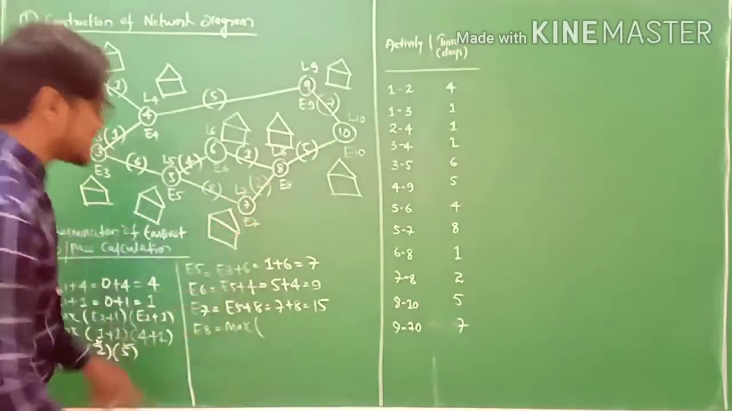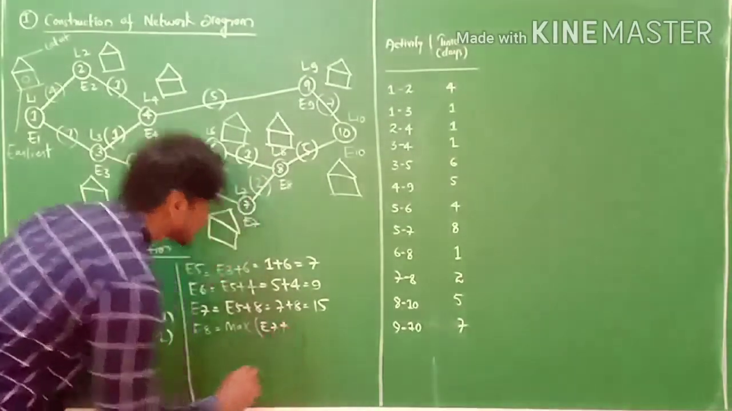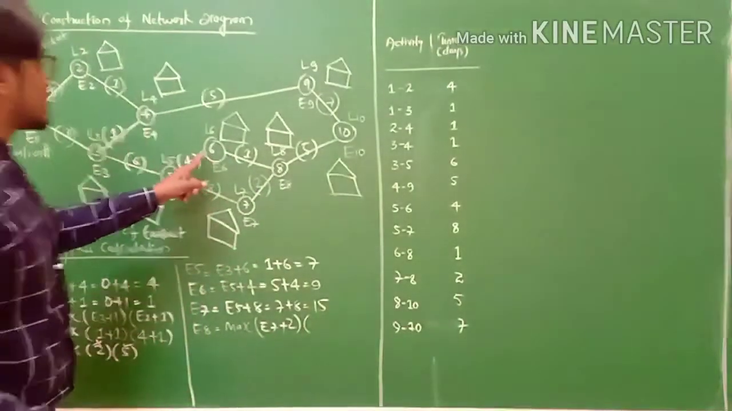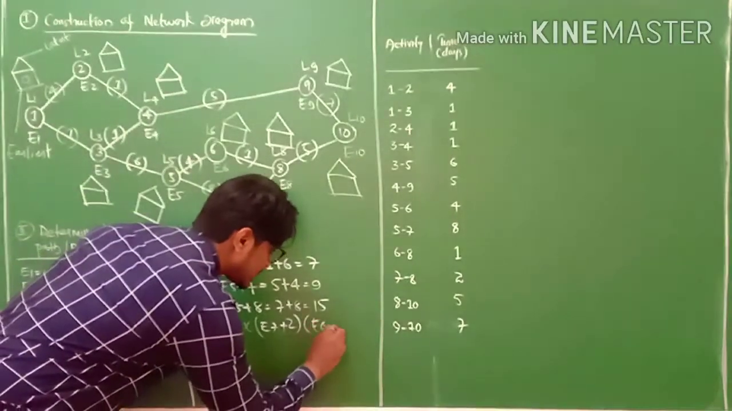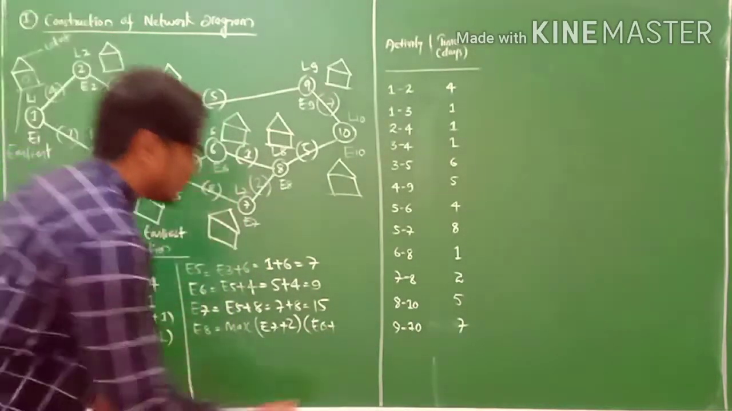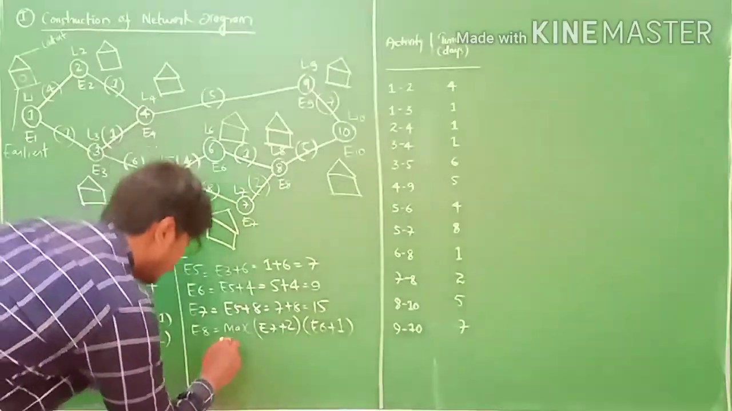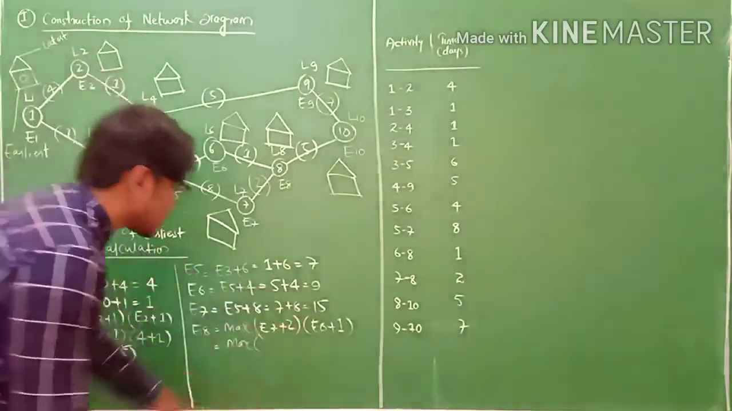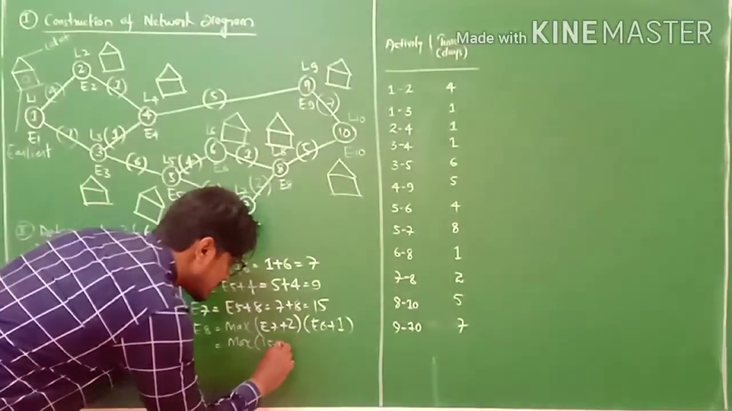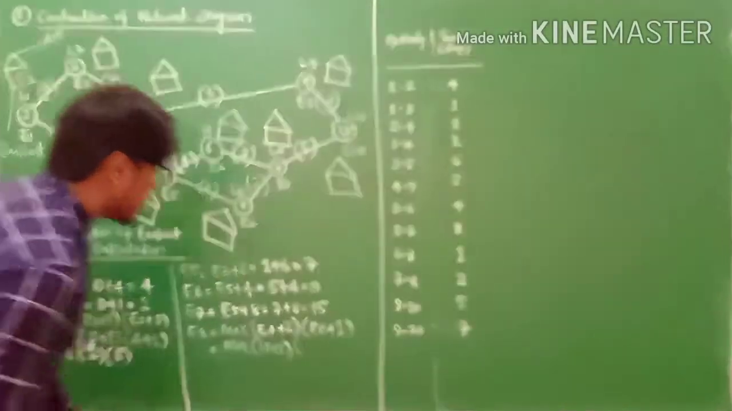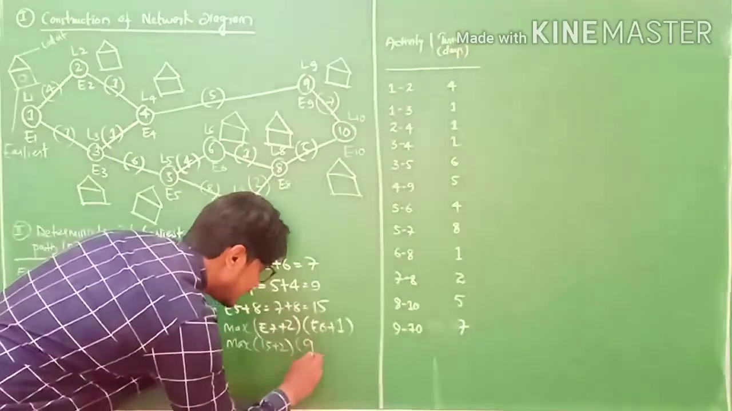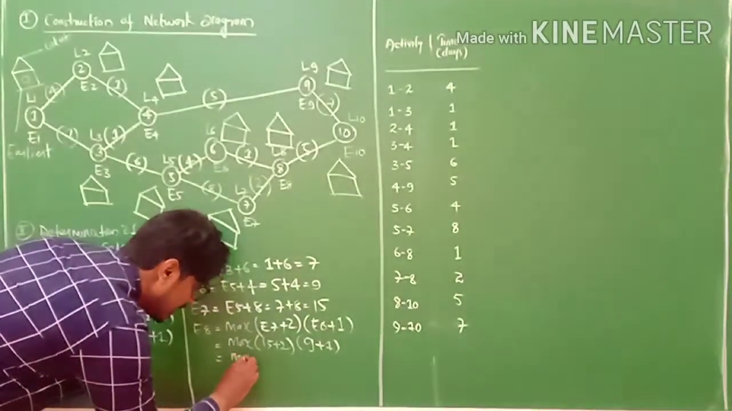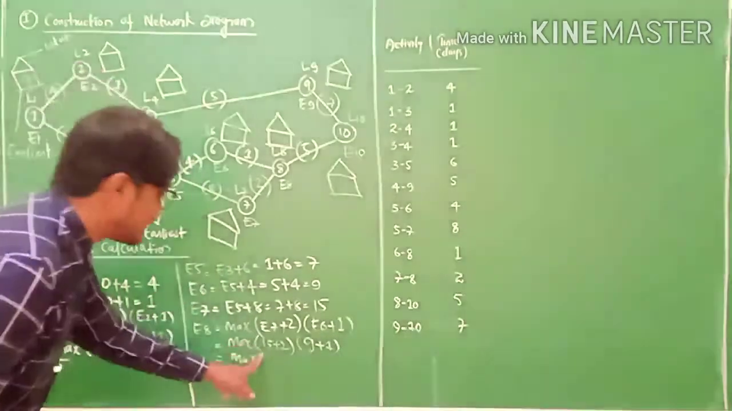So first one is E7 plus 2. The next one is E6 plus 1. E6 plus 1, and we take the maximum value. Simplification: E7 is what we just calculated, 15, plus 2, my friends. And the next one is E6. E6 is 9, and 9 plus 1. Then further simplification, the max equals 15 plus 2.